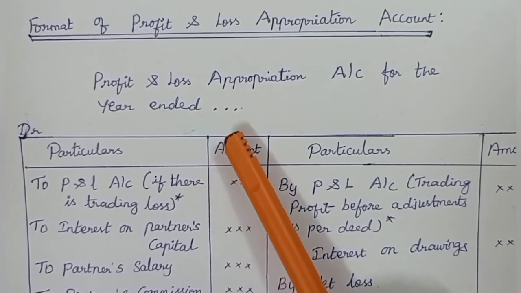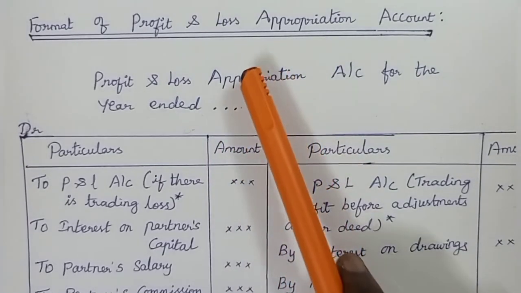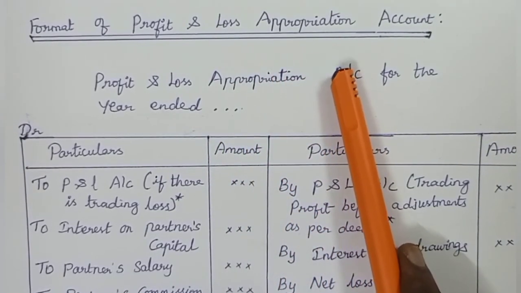I think now you understand the profit and loss appropriation account clearly.